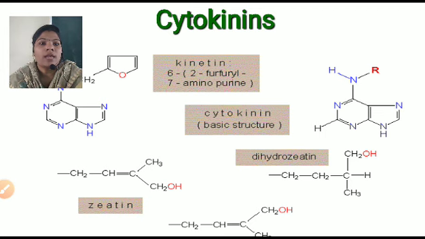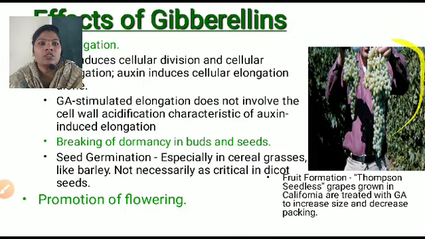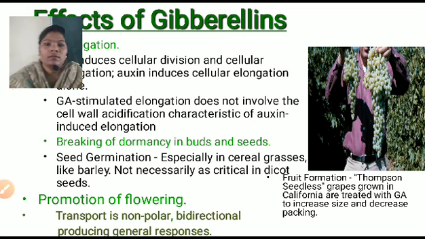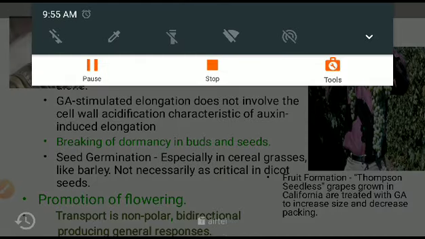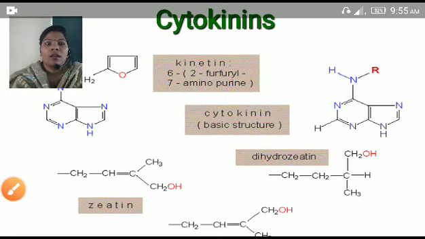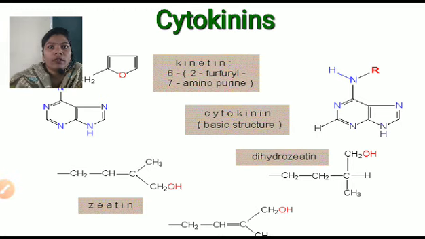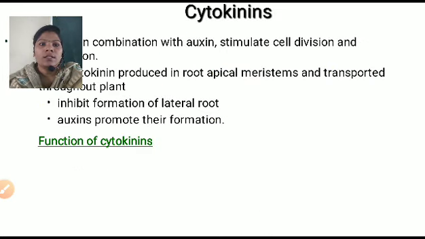This is the cytokinin basic structure. These are some different structures of the different types of cytokinin. This is just for your knowledge. These structures are not included in our syllabus.